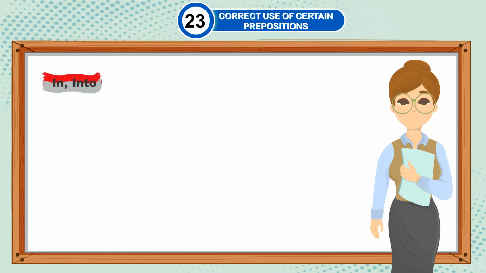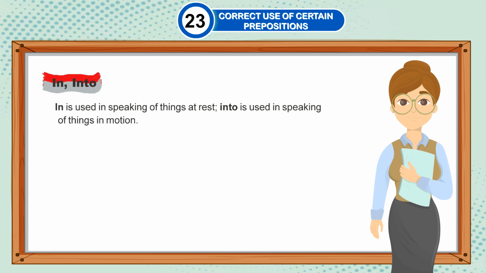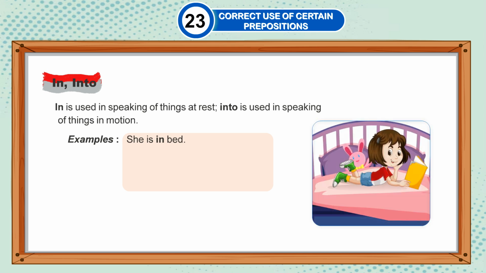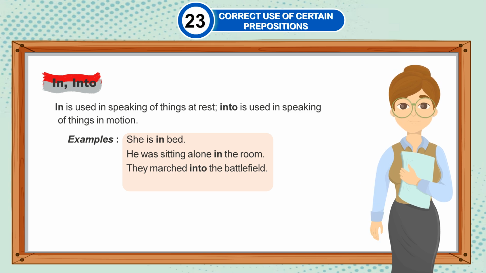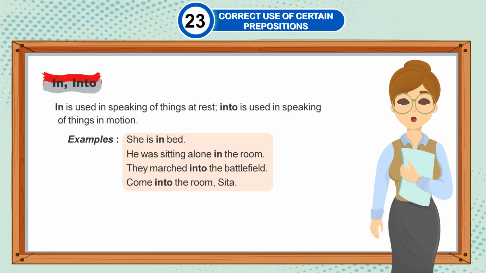In, into. In is used in speaking of things at rest. Into is used in speaking of things in motion. Examples: She is in bed. He was sitting alone in the room. They marched into the battlefield. Come into the room, Sita.